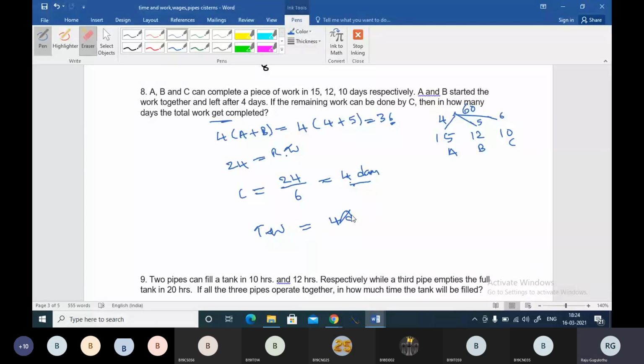Total work will be completed. You can see over here this 4 days plus the above 4 days. So in 8 days the total work will be completed, because A and B worked for 4 days and C is also going to work for 4 days. So in 8 days the total work is going to be completed.